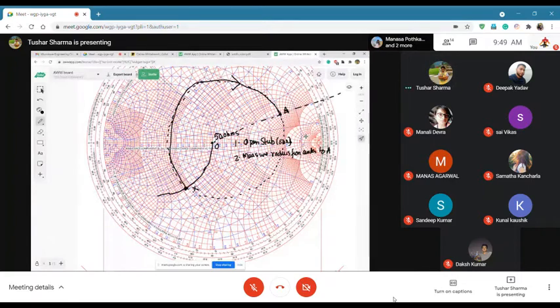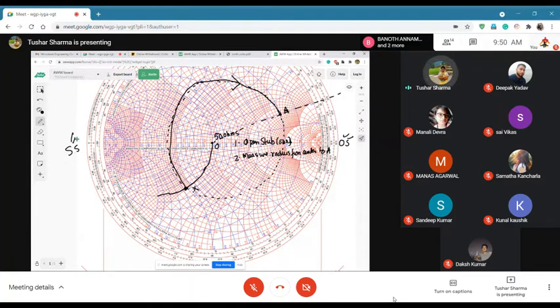I told you, this is open stub, this is short stub. For an open stub, you always calculate the length of the line from here, from this point. And for a short stub, you will always calculate the length of the line from here.